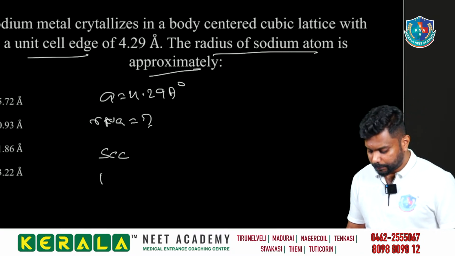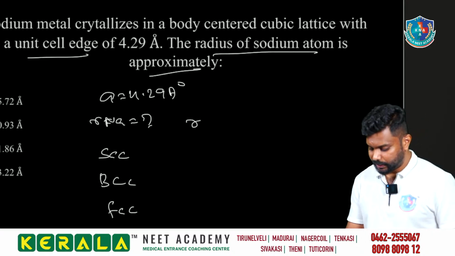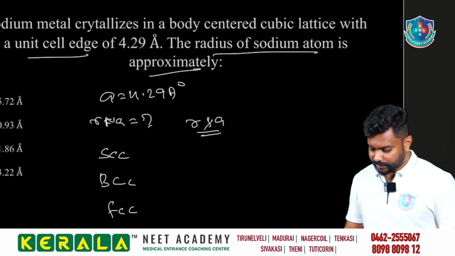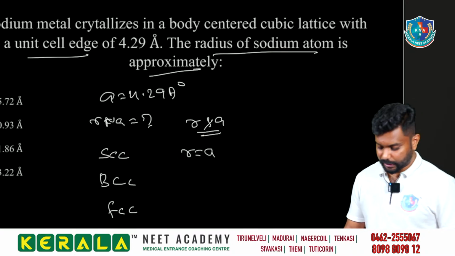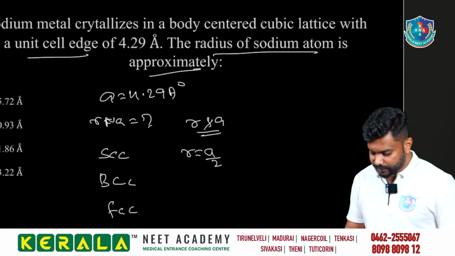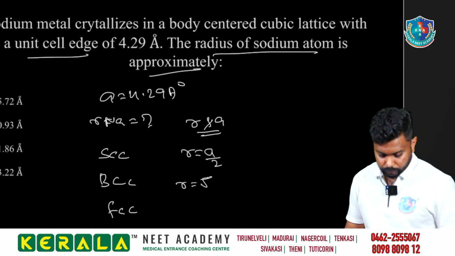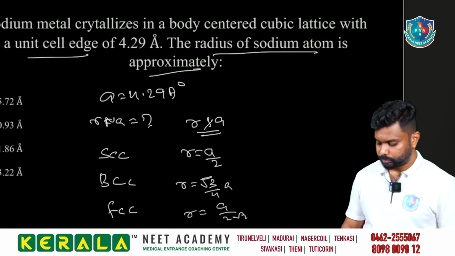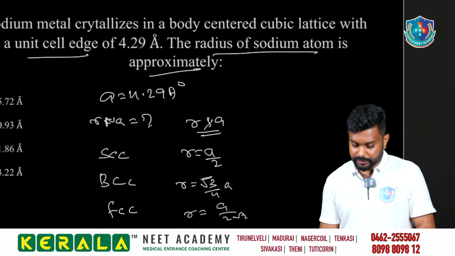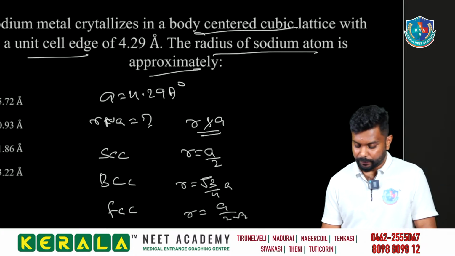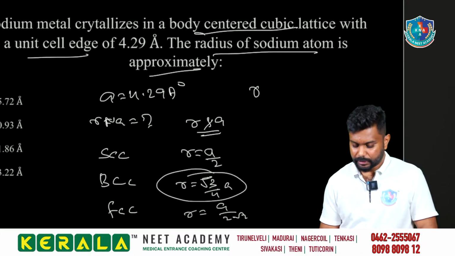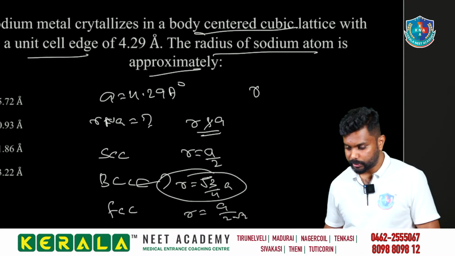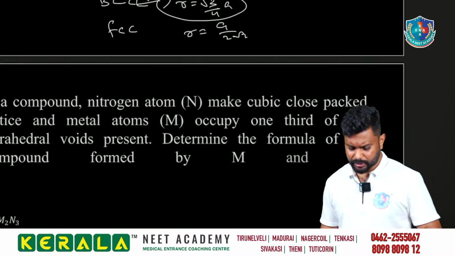So we have to learn SCC, BCC, and then FCC. Radius and the edge length relation: for SCC, R is equal to A by 2. For BCC, R is equal to root 3 by 4 A. For the FCC, R is equal to A by 2 root 2. So this is BCC, body centered, so we can find the radius. You have to study the direct equation and apply it. We can do it easily, so just try to do that.